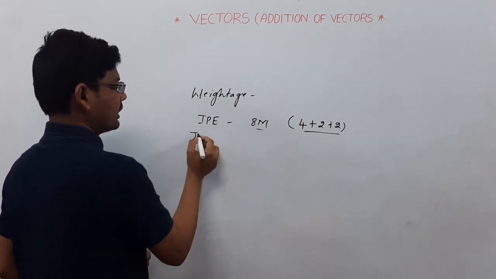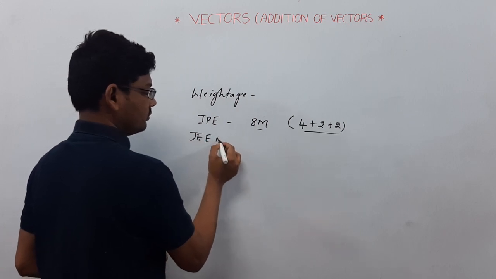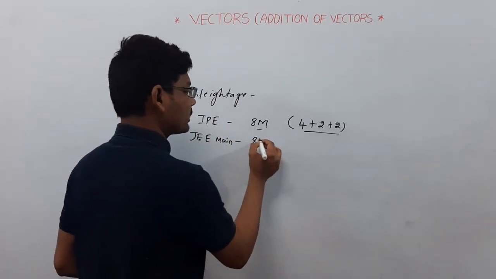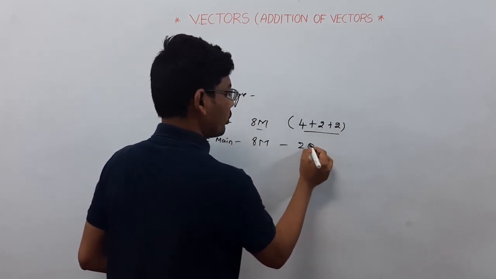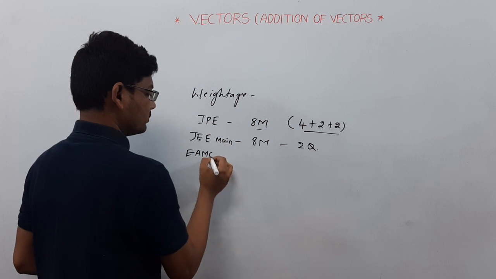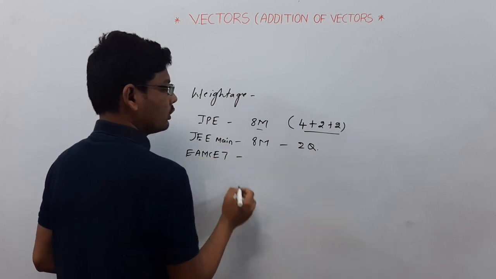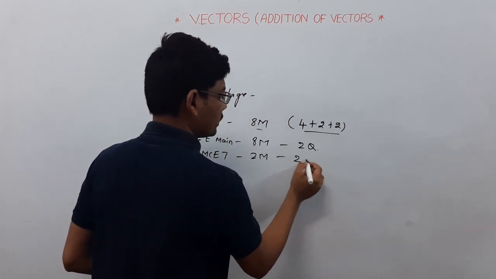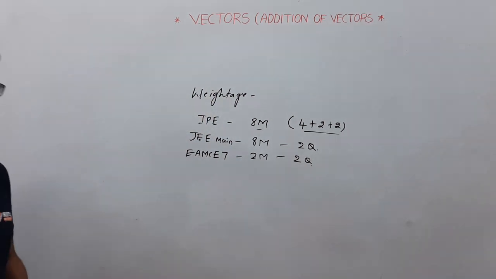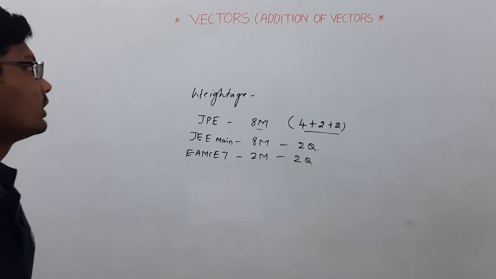And when it comes to JEE Mains, there is a possibility to get 8 marks, that is 2 questions, and whereas in MSET, 2 marks, there is a possibility to get 2 questions. This is the weightage of the vectors chapter here.